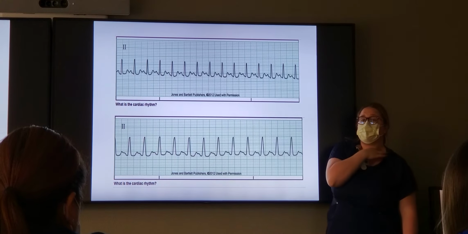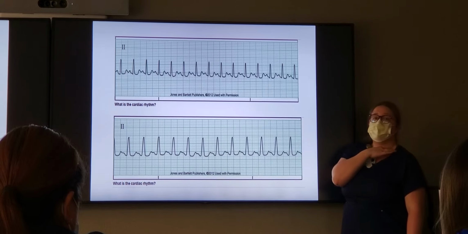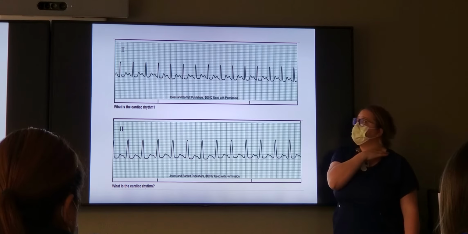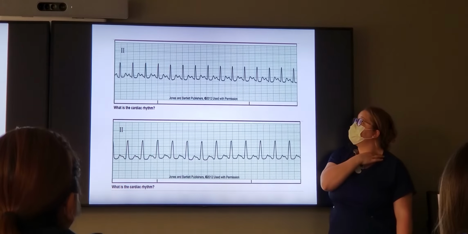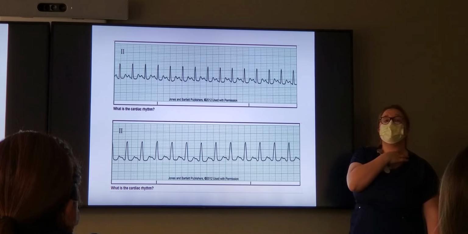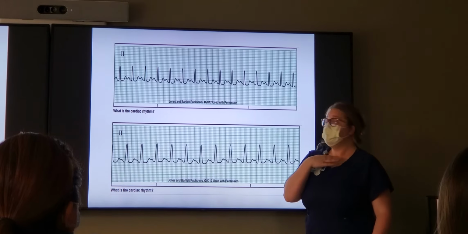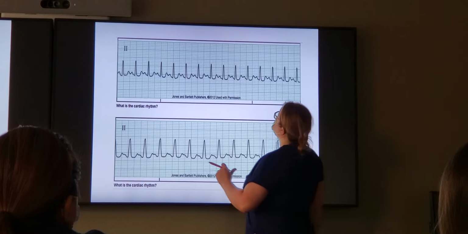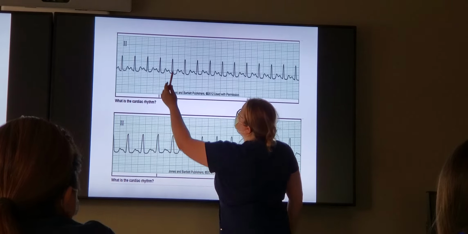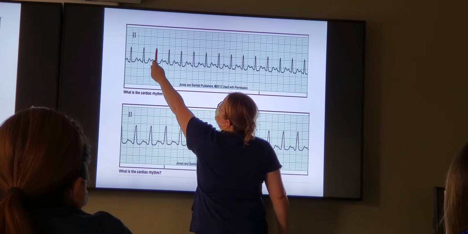Alright, are we regular or irregular? Regular. Do we have P waves? Do we have any problems with our PR interval? No. Our QRS? No. Okay, what's our rate? 150. We're right at 150. Yeah. Let's do that 1500 method to make sure, right? Do I have one that falls on a bold line? Yeah, that one. This one right here. See how he's directly on that bold line?